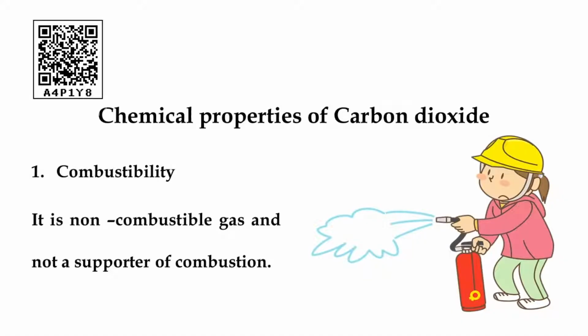Is it okay? So these are the physical properties of carbon dioxide. Is it clear? Right. Next we will discuss the chemical properties of carbon dioxide. The first chemical property is combustibility. It's a highly non-combustible material because it does not support combustion. Is it clear right now? Carbon dioxide does not support combustibility because it arrests firing.